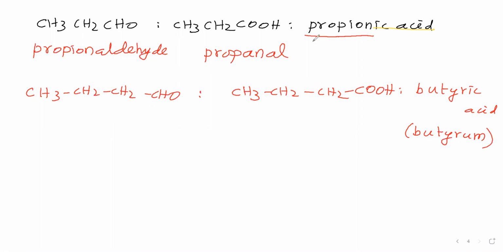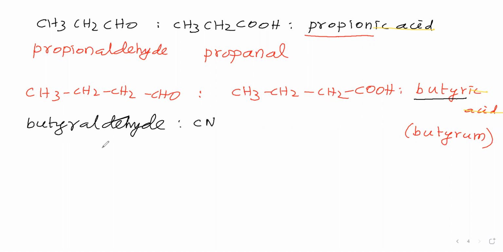Now we will say the name of this aldehyde. From here, what we have to take is BUTYR. You remove ic acid, and the remaining part we have to take. We have taken BUTYR. Then the functional group is aldehyde. Therefore, include aldehyde here. So we can say butyraldehyde. This common name is butyraldehyde.